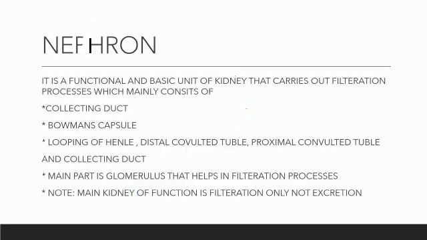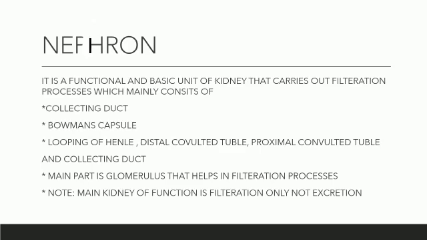So let us look at the definition of nephron. It is a functional unit and basic unit of the kidney that carries out the main part, which is called the filtration process. It mainly consists of the Bowman's capsule, loop of Henle, distal convoluted tubule, proximal convoluted tubule, and the collecting duct. The main part of the function is carried out by the glomerulus in the filtration process.